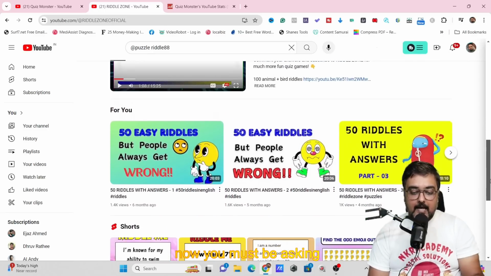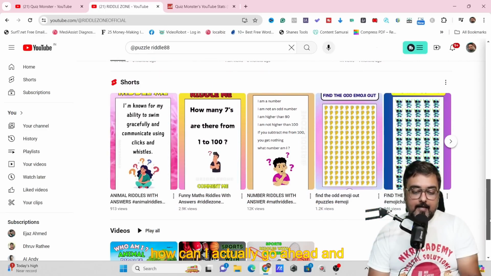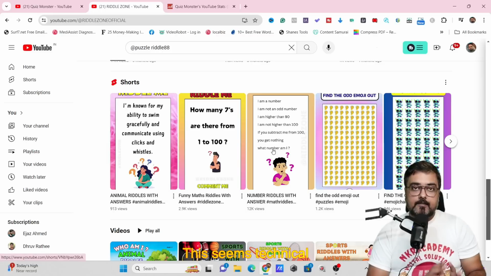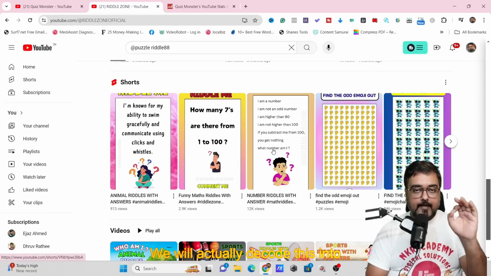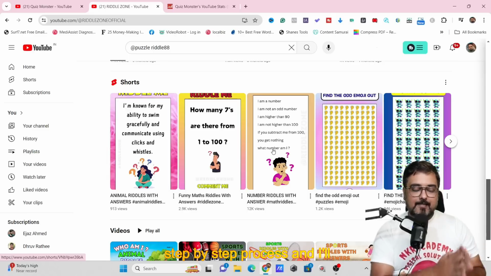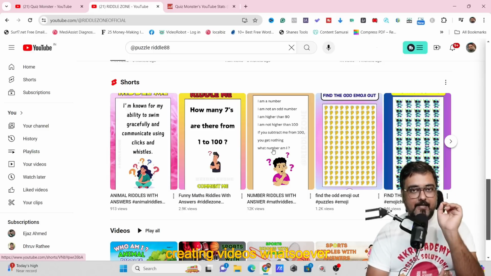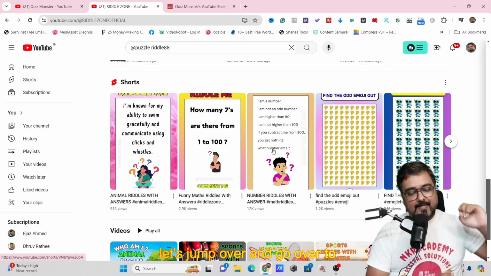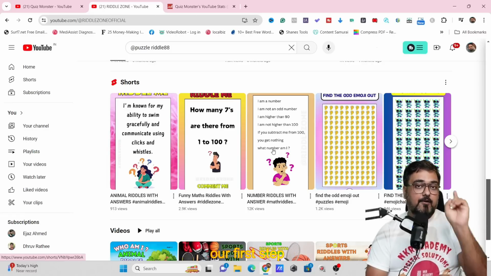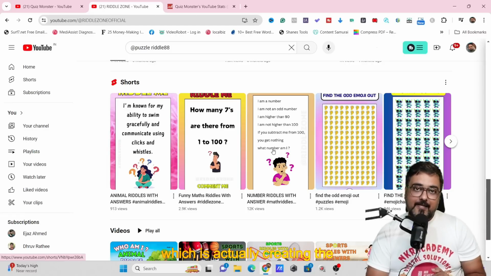With that being said, now you must be asking, hey Shan, how can I actually go ahead and create this kind of shorts? This seems technical. Not at all. We will decode this into a step-by-step process, and I'll be showing you how you can do that without any experience of creating videos whatsoever. So let's jump over to our first step, which is creating the riddles.